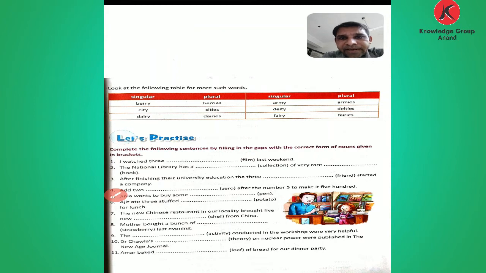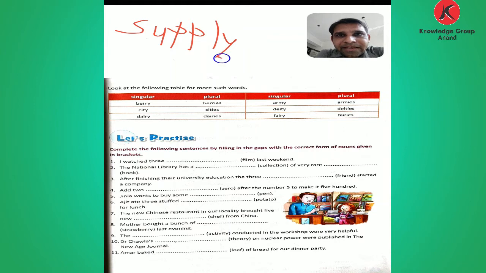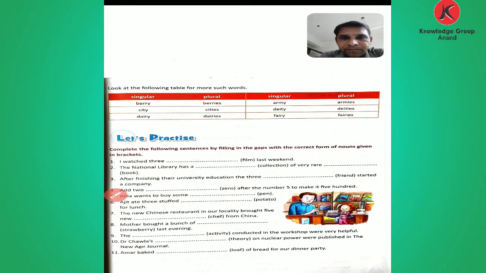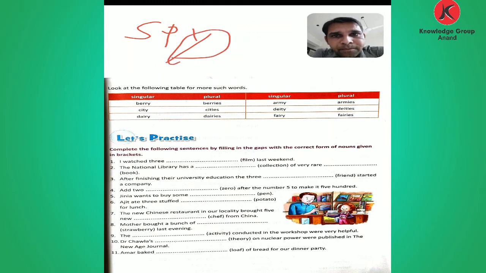But before that I write here the changing. Baby, then army. The word army is here given. The next word, supply. Supply ending, the last letter given y. We remove it when we change it and adding what? ies. So change, supplies. Okay, then the word spy. Spy is a noun. The last letter is y, but when we change this spy into plural word, we write sp then ies, spies.